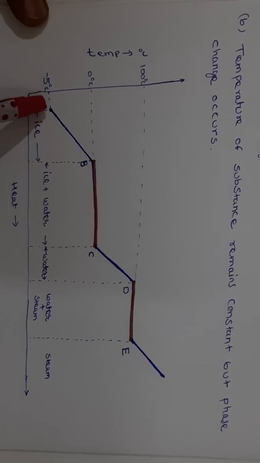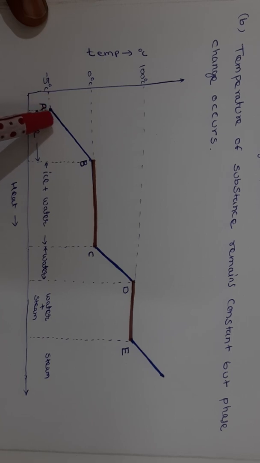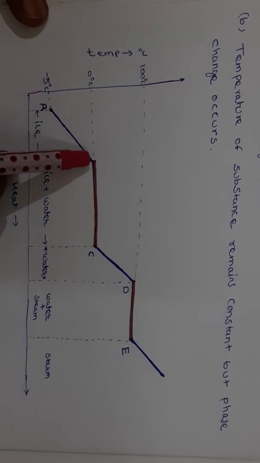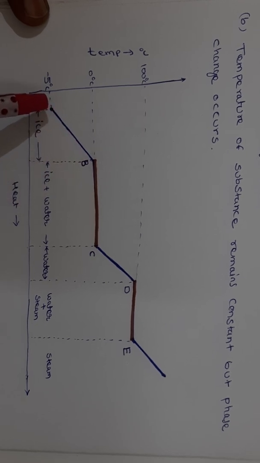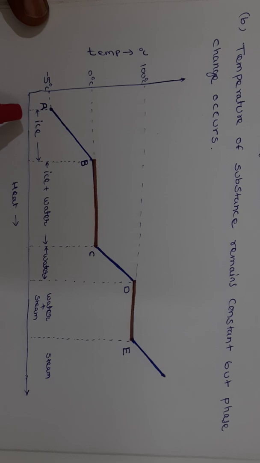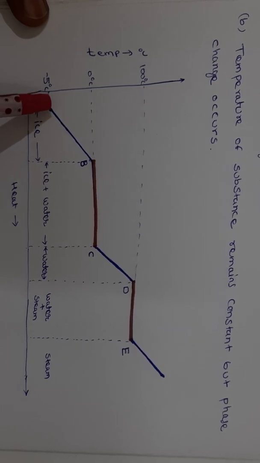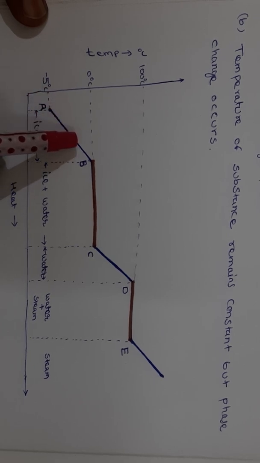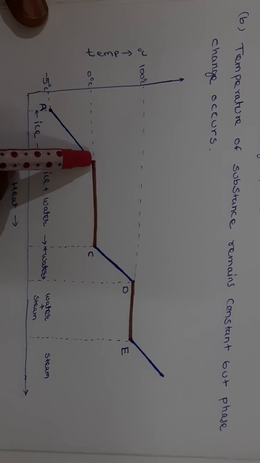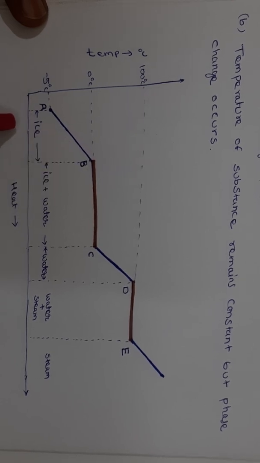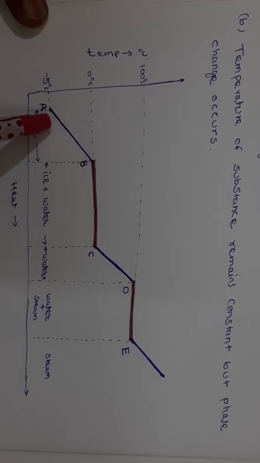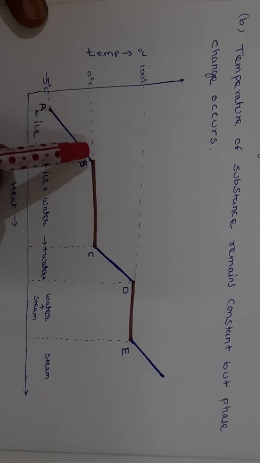The temperature of the ice gradually increases from minus 5 degrees centigrade to 0 degrees centigrade. The ice remains in solid state, but the temperature change takes place: minus 5 to minus 4, minus 4 to minus 3, finally reaching 0 degrees centigrade. So this change in temperature from minus 5 to 0 degrees centigrade is absorption of heat.